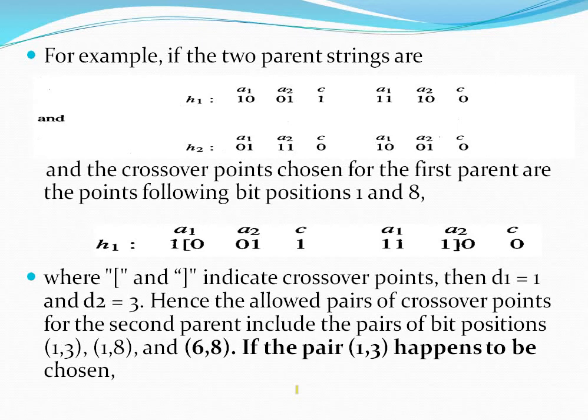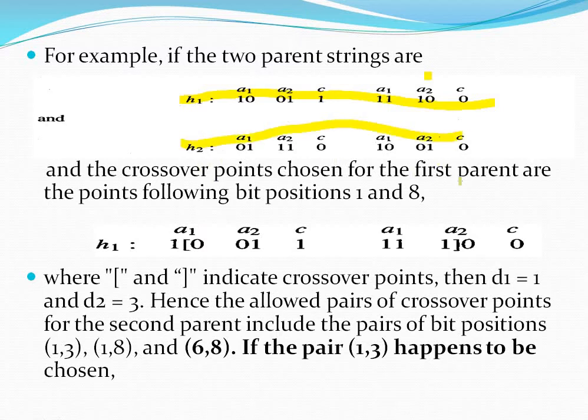Here we give one example to understand the crossover operator in the Gabel system. First, suppose the two parent strings are given like this: H1 is one parent string and H2 is the other parent.